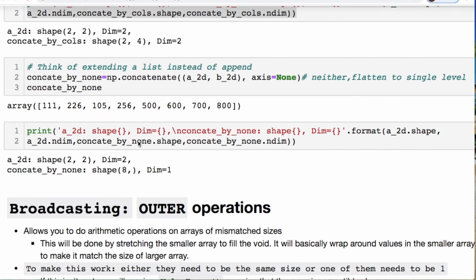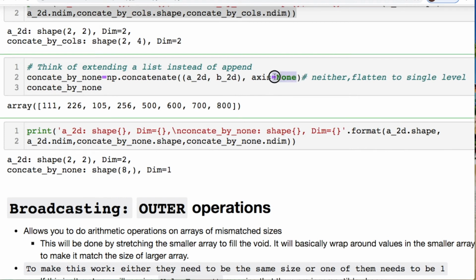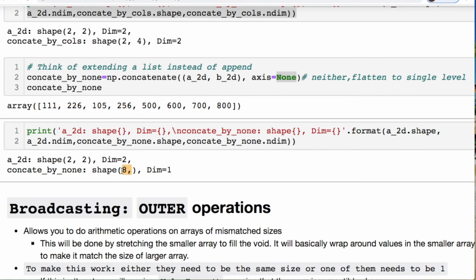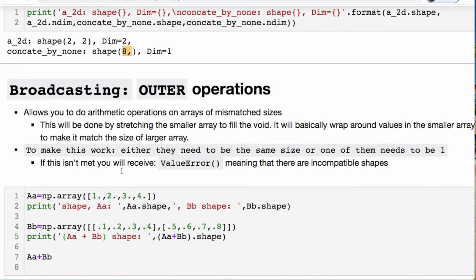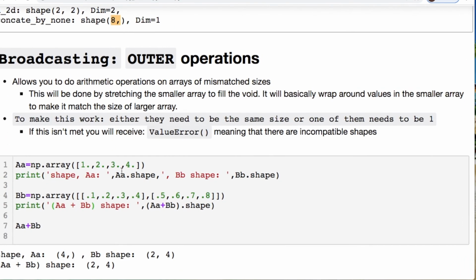We can think of doing an extension onto a list if we're iterating in regular old Python, and you can use axis equals None, and it just makes one big old list, or pardon me, array, okay? So if you notice, here's our 1D array that we have now, which is 8 items. You can use something that's very useful called broadcasting.